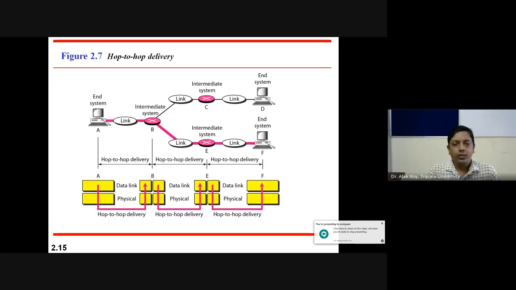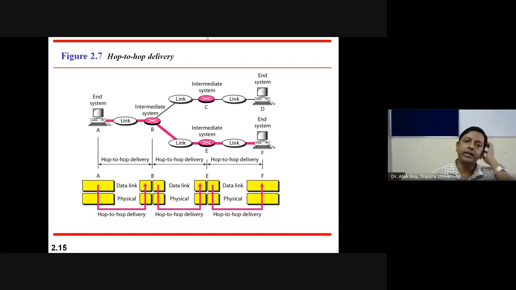Now, up to this I hope it is clear. So now consider for some nodes how data is delivered from one node to another node, or hop to hop delivery. Let's consider a case here. Say node A wants to transmit data to node F. Then node A will deliver data to B, B will deliver data to E, E will deliver data to F,